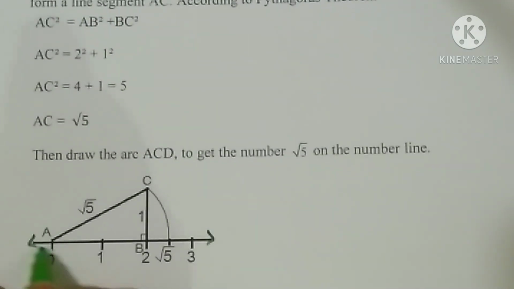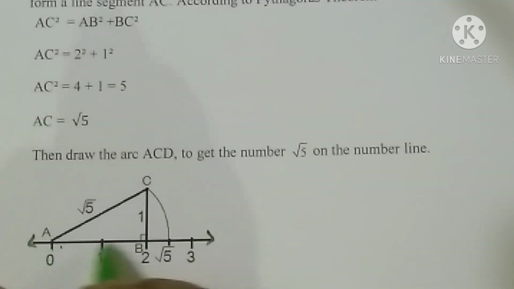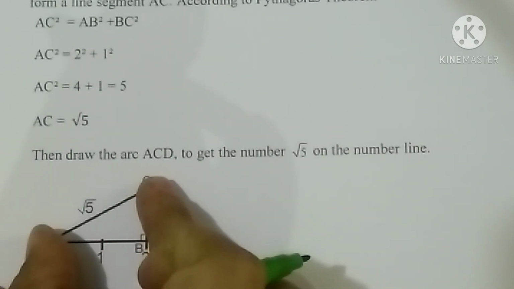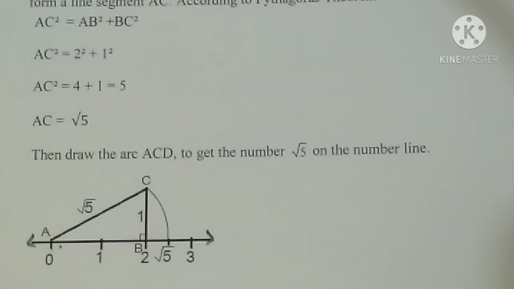And again, at 2 we have to draw the perpendicular, which is 1 centimeter, and here 2 centimeters. Join AC. Now with your compass, take the measurement and keep it at B and draw this arc. So we will get root 5 on the number line. So let us see root 5 on the number line. Once we get that, we should mark the points on the number line only.